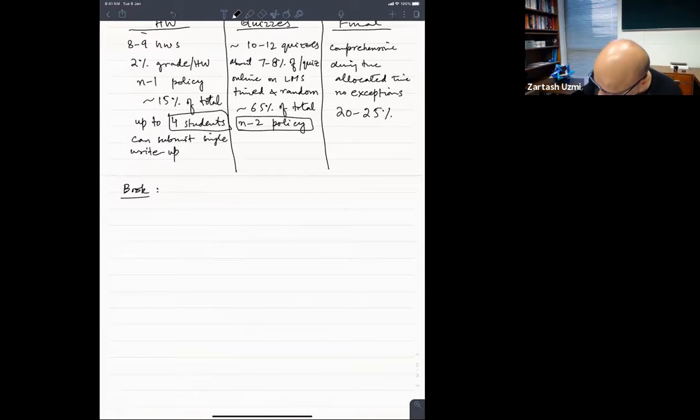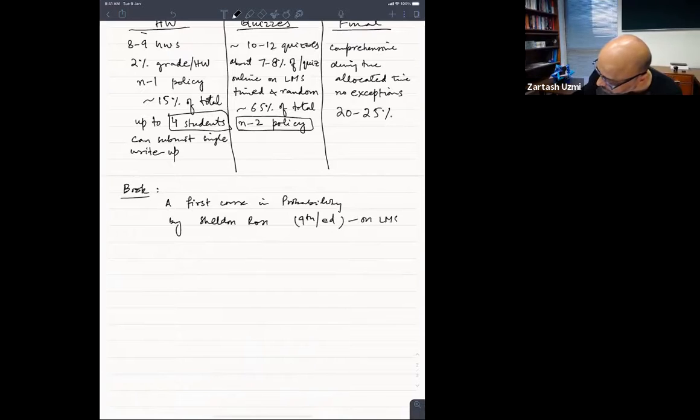The book that we are going to follow is A First Course in Probability by Sheldon Ross, and we will use the 9th edition of the book. The 9th edition of the book is available on LMS. You can take a look at that.